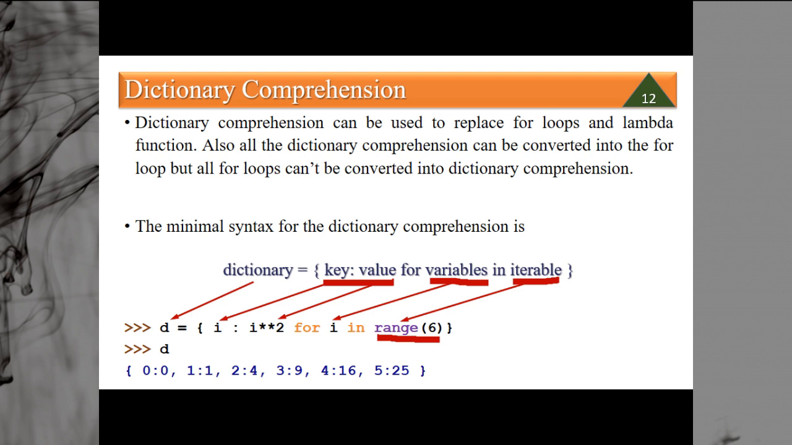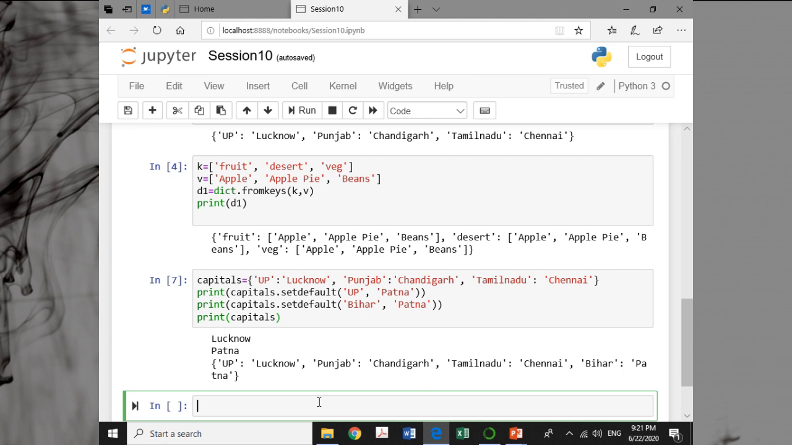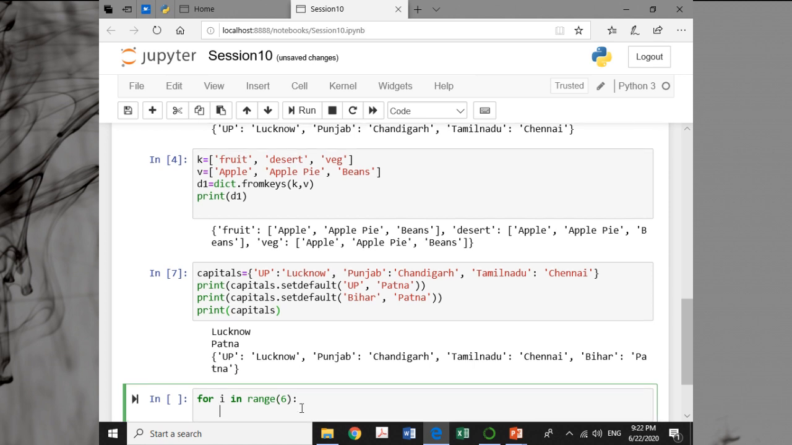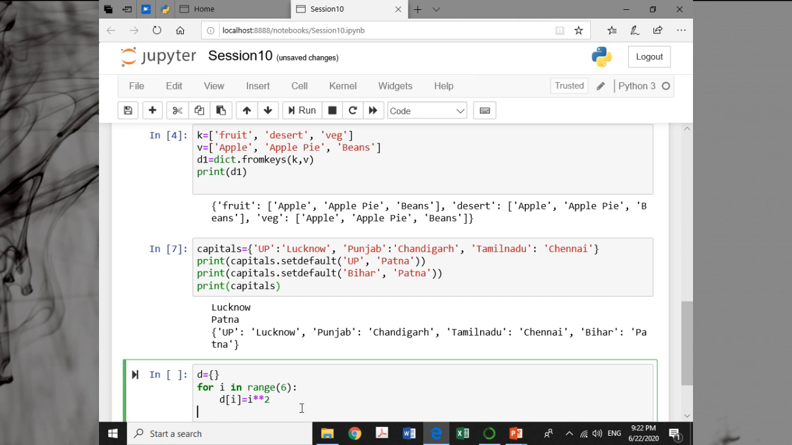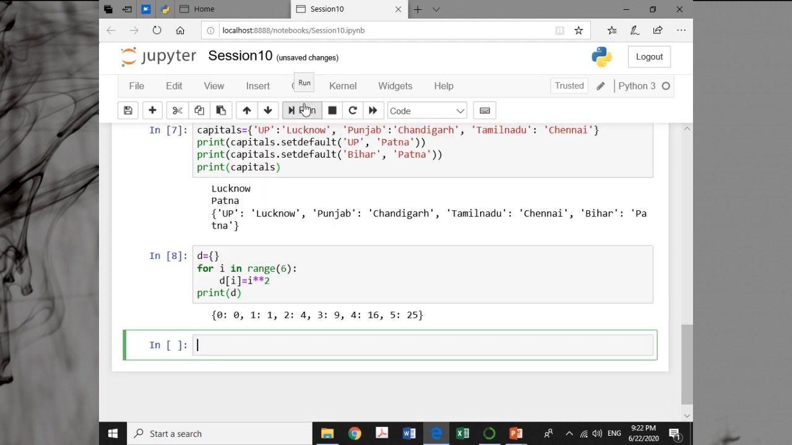This thing can also be done with the for loop. Just see here, if I want to do the same thing, say for i in range 6, but before this I want to create a dictionary. d is equal to an empty dictionary, now d[i] is equal to i to the power 2, and then I say print d. If you run it, this is what you are getting, the same thing.